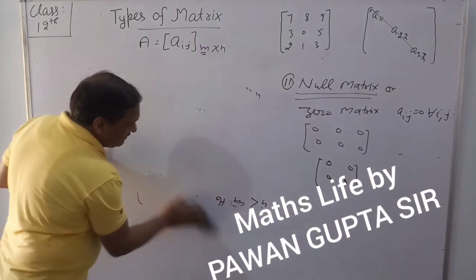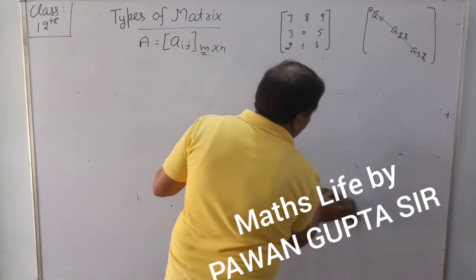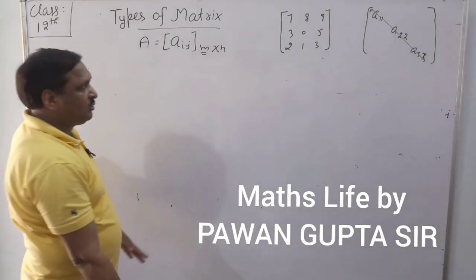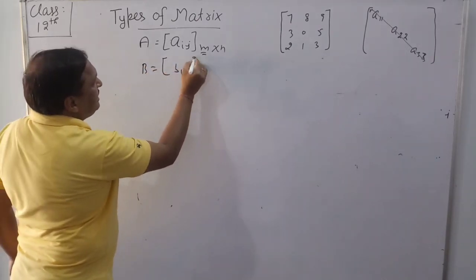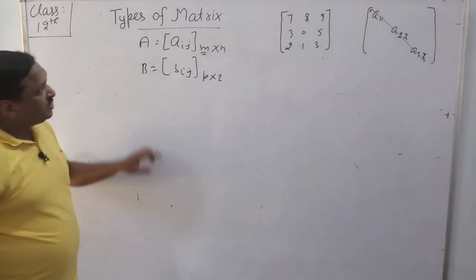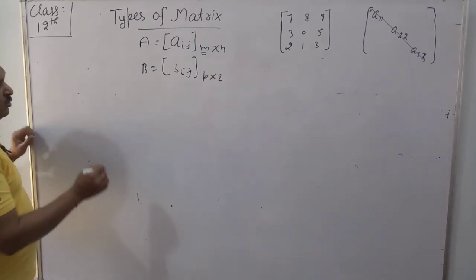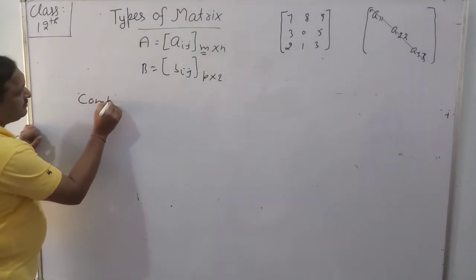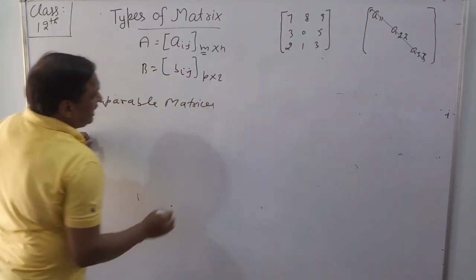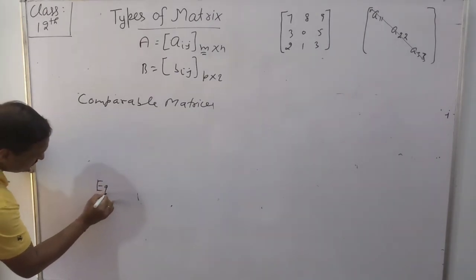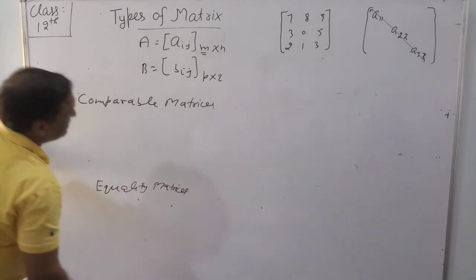After that, now we compare two matrices. If A is equal to aij of order m by n and B is another matrix bij of order p by q, the order of A is m by n and the order of B is p by q. Next, comparable matrices, and last, equality of matrices.